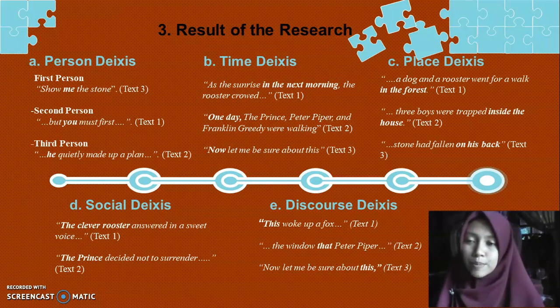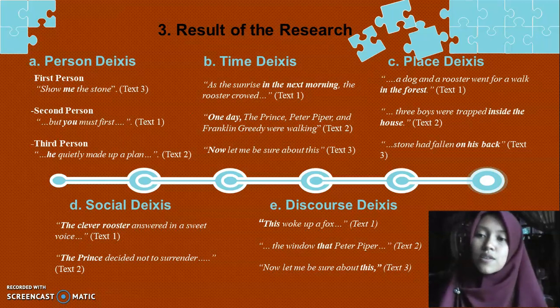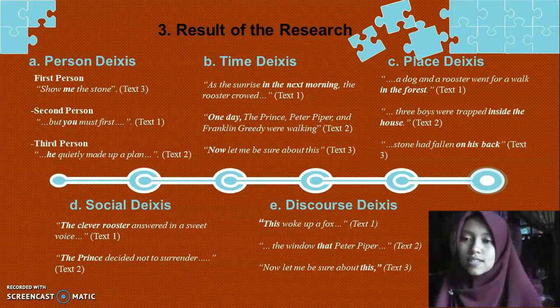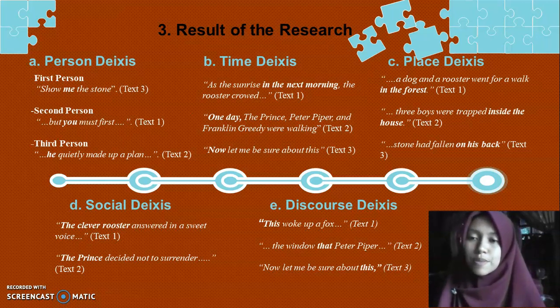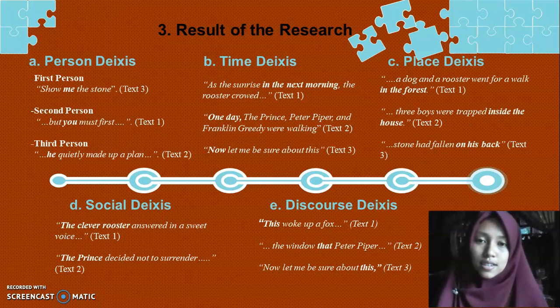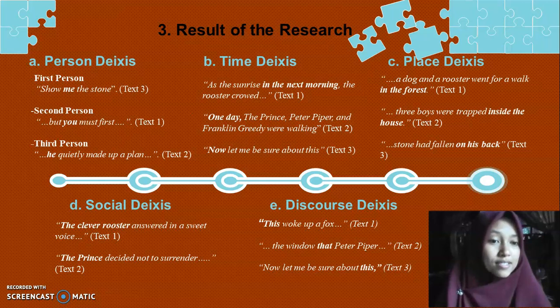Well, we come to examples of sentences in the text. For person deixis, like the sentence "saw me the stone," me here is the deictic word of person deixis, especially first person. Next, time deixis, for example, "as the sunrise in the next morning, the rooster crowed." In the next morning here is the deictic word of time deixis. Then place deixis, for example, "Stone had fallen on his back." On his back is the deictic word of place deixis.